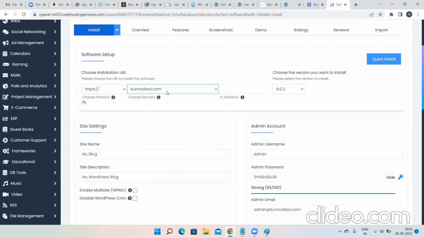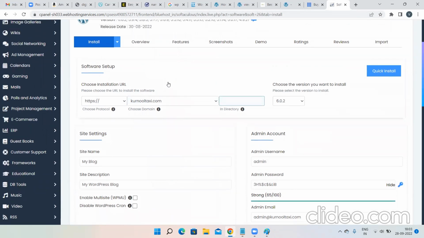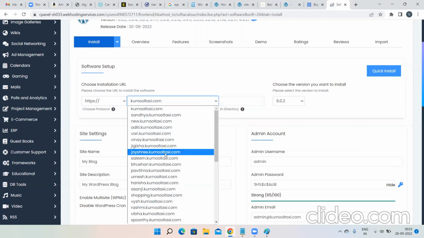Please remember this point. For the main domain, WordPress is already installed. That is the reason I have created the website over there. I need not install WordPress again for my main domain. By default, it will be the main domain. You have to change it to your subdomain, for which you have not yet installed WordPress. Are you getting my point, Salim?